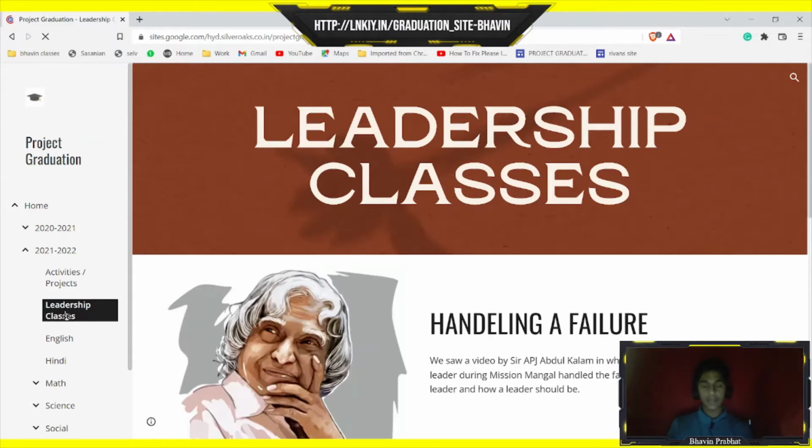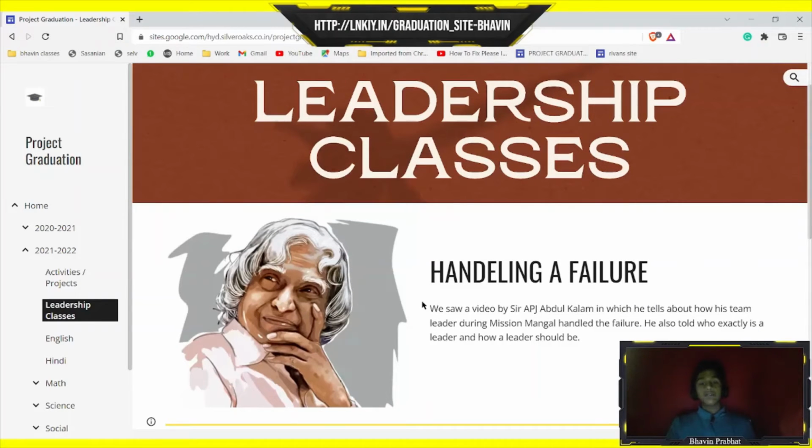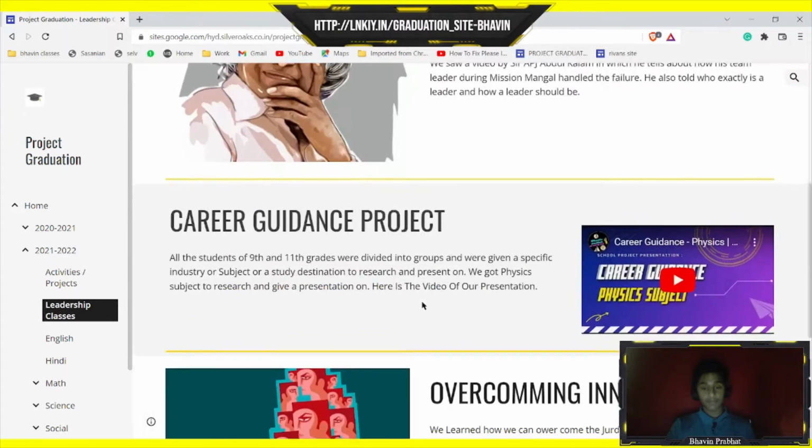And then comes leadership classes. In leadership classes, we learned a lot of life lessons, but my top 3 favorites were handling a failure. We saw a video by Sir APJ Abdul Kalam in which he tells about how his team leader during the Mangalyaan mission took the blame on himself when the mission failed or when there was an error, but he gave the success credit to all of his team when it was a successful mission.